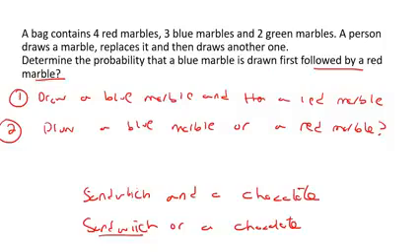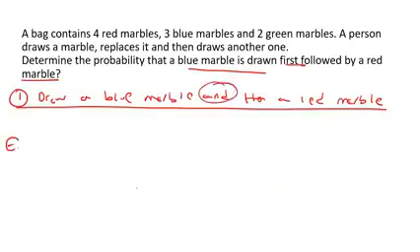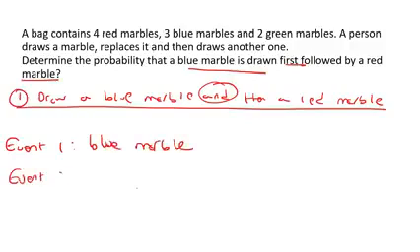So here they say, determine the probability that a blue marble is drawn first, followed by a red marble. So they're telling you specifically, it must be a blue marble, and then it must be a red marble. Okay? So we're going to go with option number 1, where they are using the word and. Okay, so event number 1 is a blue marble. And then event 2 is a red. But now what's also very important is this part.